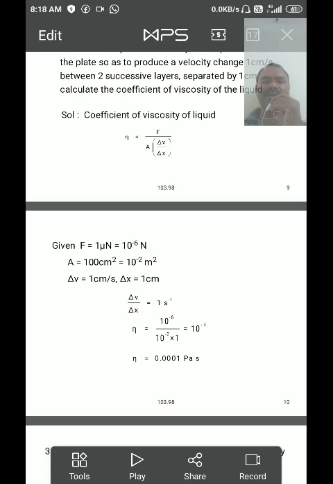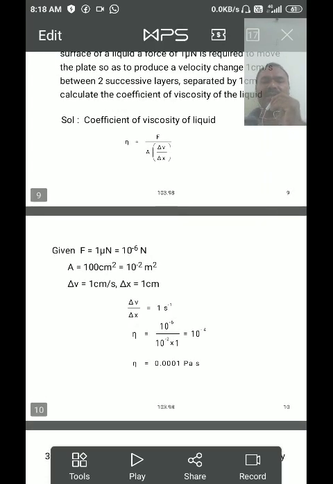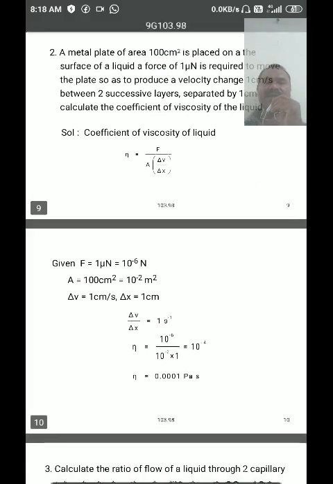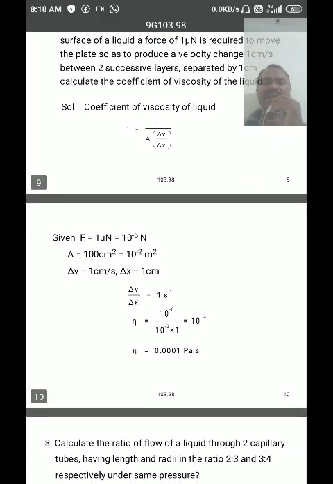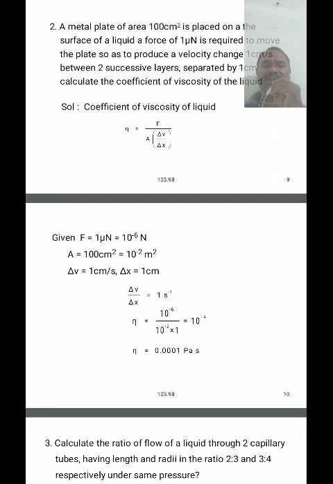Delta V is 1 centimeter per second, and delta X is 1 centimeter, the separation distance. The velocity gradient delta V by delta X is 1 centimeter per 1 centimeter, that is 1 second inverse.